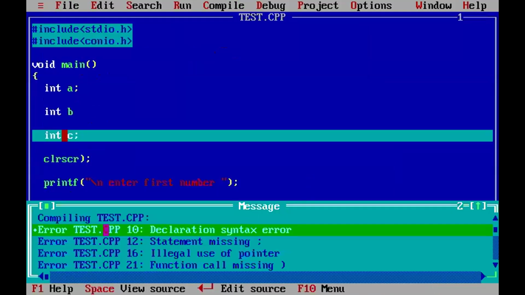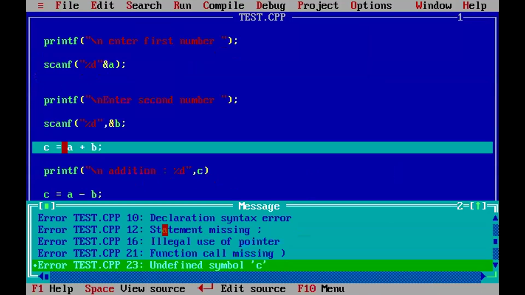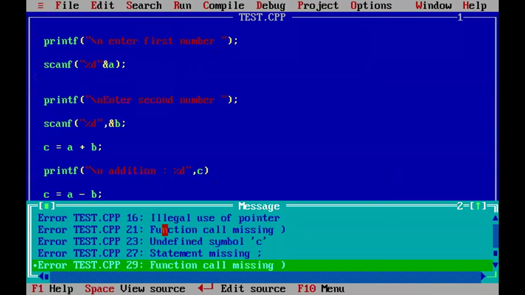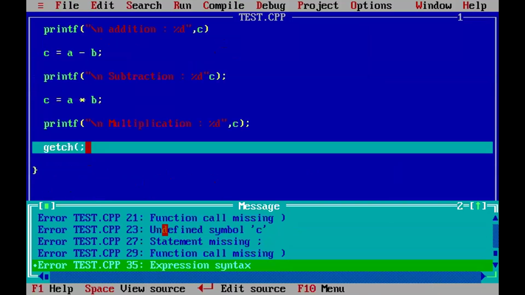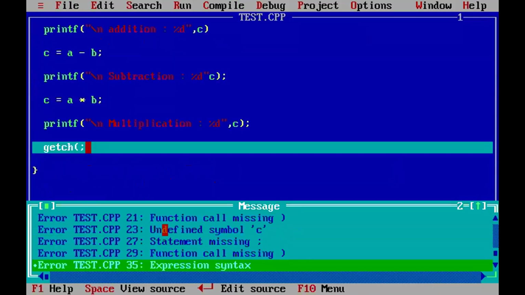Look at the bottom. Test.cpp: 10th line error, 12th line error, 16th line error, 21st line error, 23rd line error, 27th line error, 29th line error, 35th line. All the errors are shown from top to bottom.